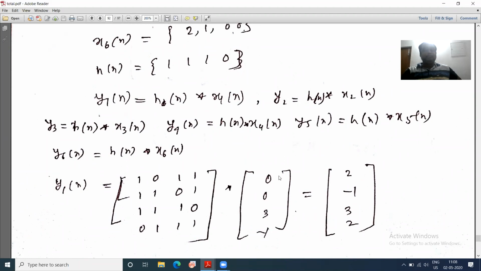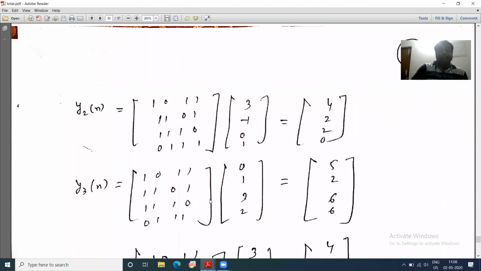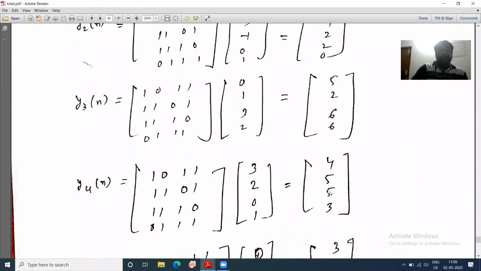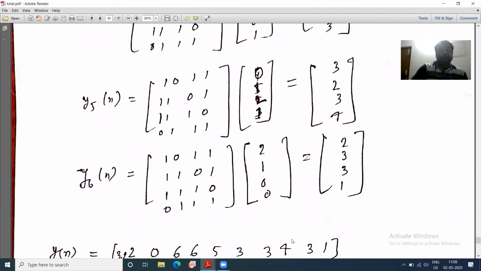And here this 1, 1 is 0, so those 2 elements are 0. If you multiply this row by this column, the only thing left is minus 1. Here only this will be there, which will be 3, because this 2 is 0. For this element, you can have 1 into 3 and 1 into minus 1, because 0 and 1 into 0 is 0. So this will become 2. Agreed? Likewise, you compute y2, y3, y4, y5 and y6, right?